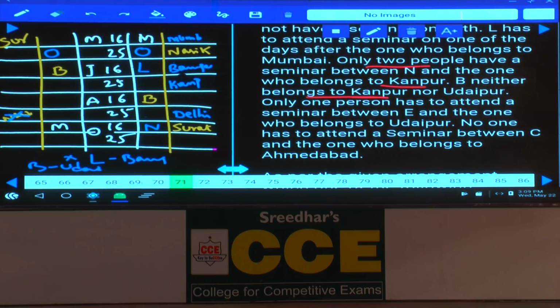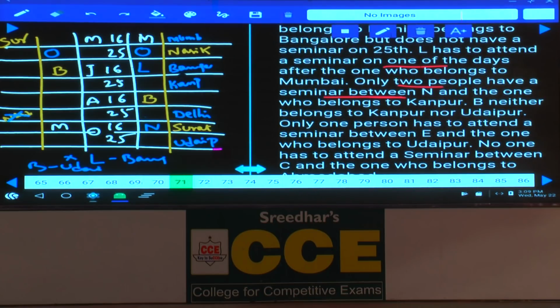B Udaipur is ruled out means then what is the only city left over here? The one who attends on 25th of October must be Udaipur. Now if this is Udaipur, tell me what is the only city left over? Mumbai, Nasik, Bangalore, Kanpur, Udaipur and Ahmedabad, and this B must be from Ahmedabad.